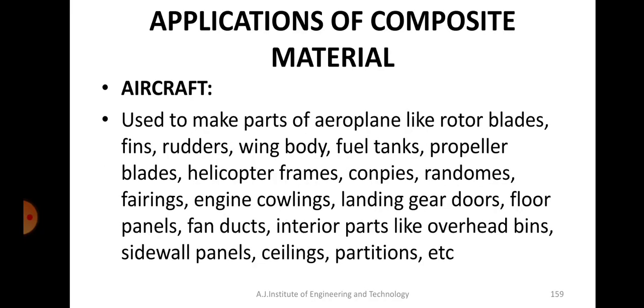Okay, now coming to the application of composite material. Actually, I have been talking about the application throughout the topic, but now we'll see some specific applications of composite materials. First one is in aircraft. It is used to make parts of the aeroplanes like rotor blades, fins, rudders, wing body, fuel tanks, propeller blades, helicopter frames, canopies, radomes, fairings, engine cowlings, landing gear doors, floor panels, fan ducts, interior parts like overhead bins, sidewall panels, ceiling partitions, etc. So literally you can write anything about this. Every part is being replaced by composite materials now.